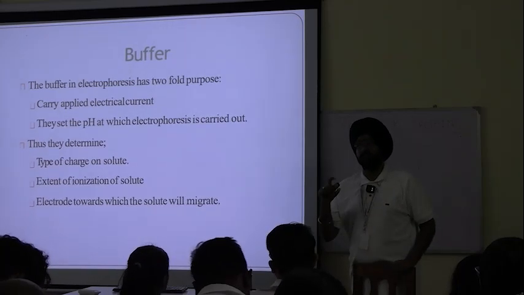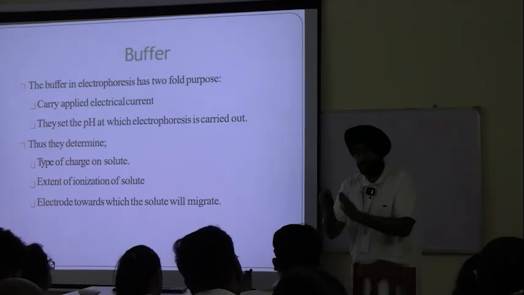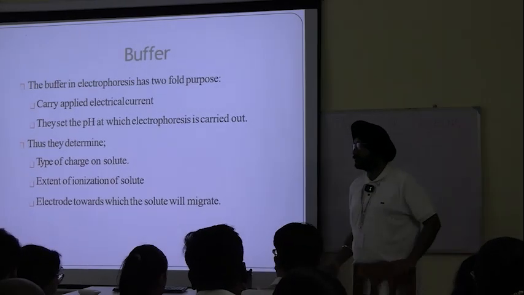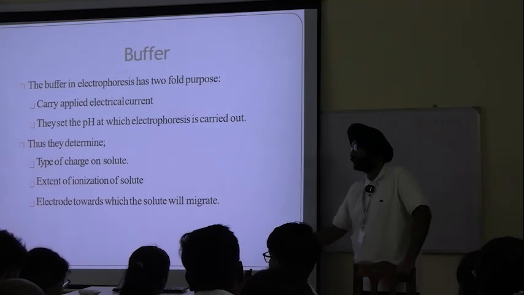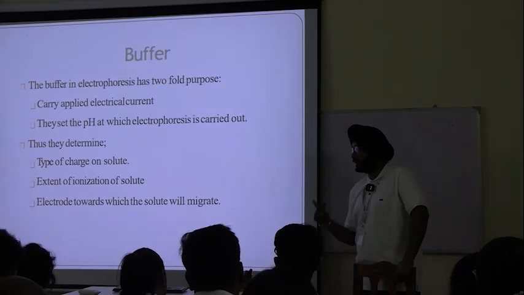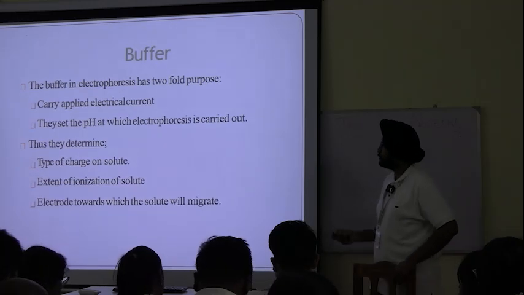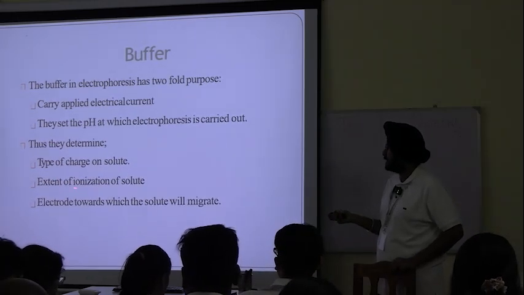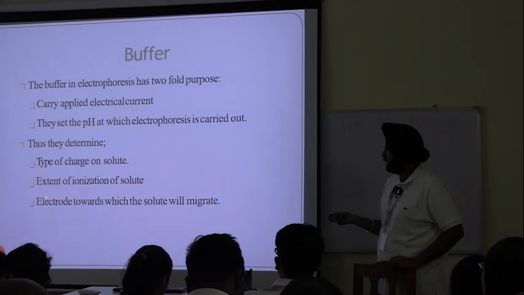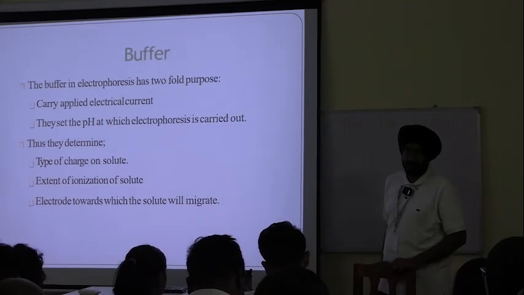Like there is an optimum pH for enzyme action, I am drawing an analogy. There is an optimum pH at which electrophoresis for different compounds is carried out. That pH is maintained by buffer. Thus they determine type of charge on solute, extent of ionization of solute, and electrodes towards which the solute will migrate.